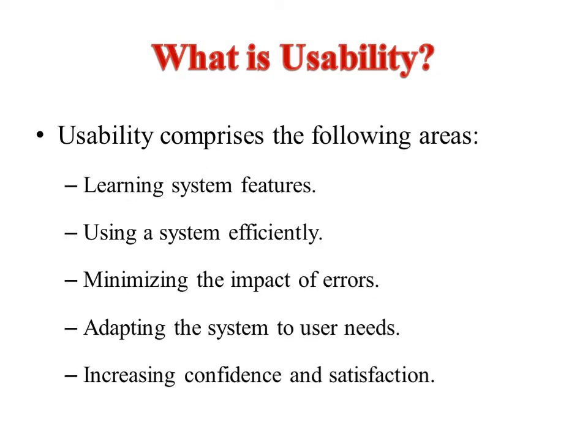Usability comprises the following areas. It is telling about learning about the system features and how the system should be used efficiently, and how can you minimize the impact of the errors, and how can you adapt the system to the user needs, and how can you increase the confidence and satisfaction by using the system. So these are the things that will be covered by the usability.